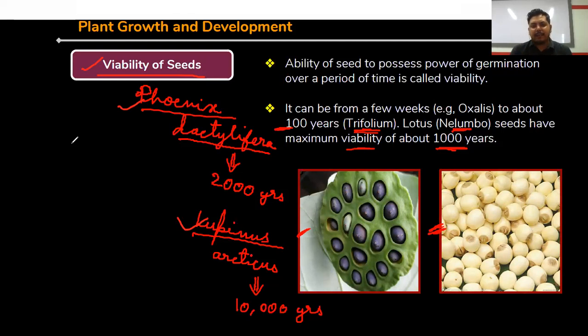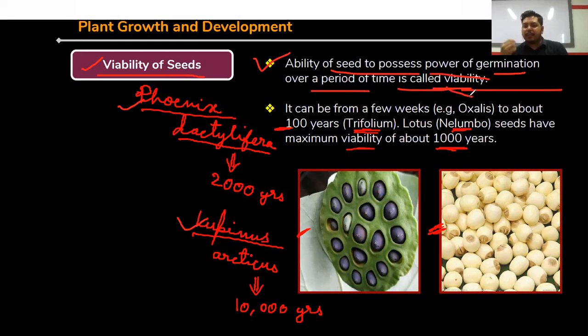The same thing applies to seeds. After production of the seed, the seeds have germination power, and this germination power remains within the seed up to a certain time. This is called viability of seed. So the ability of a seed to possess the power of germination over a period of time is called viability.